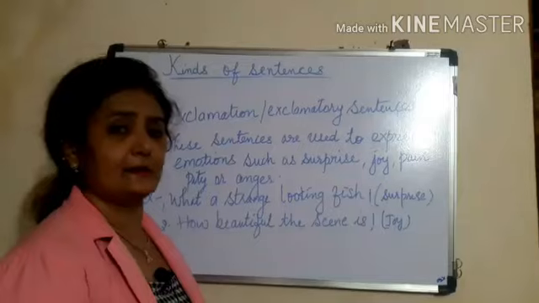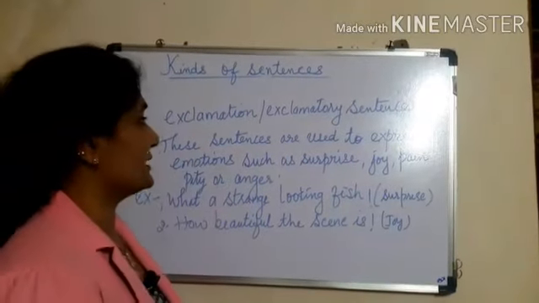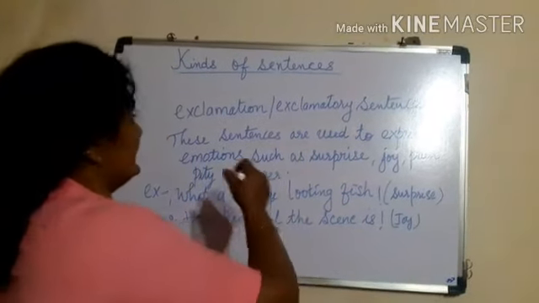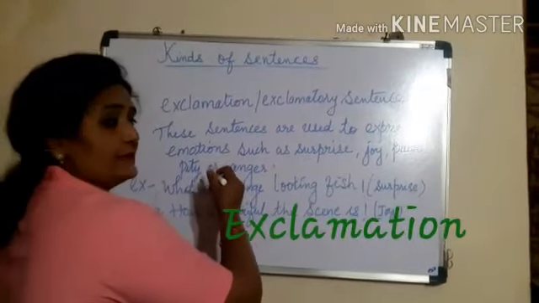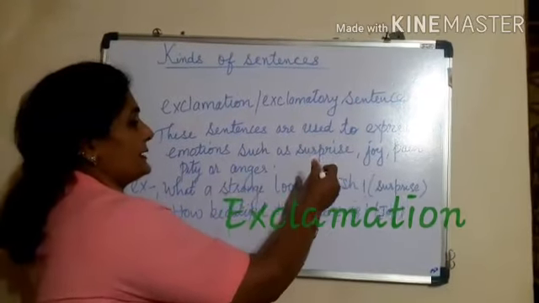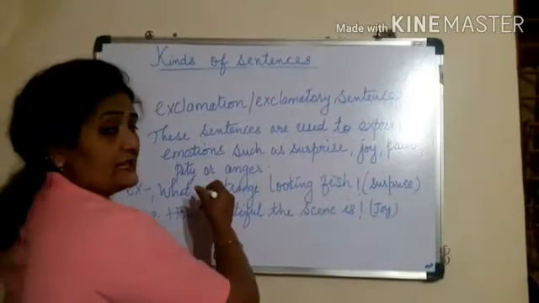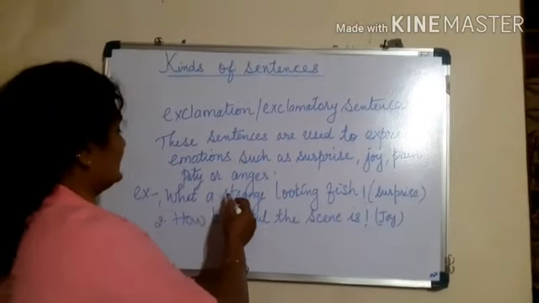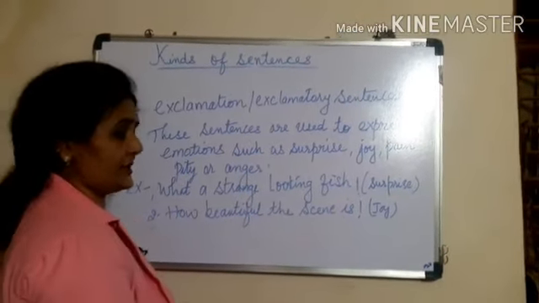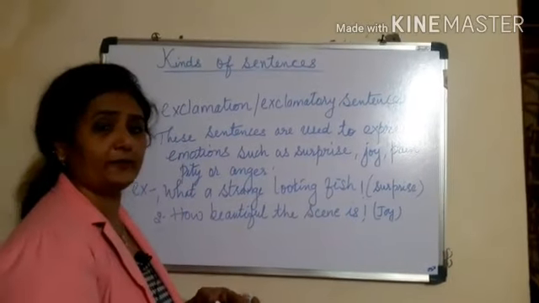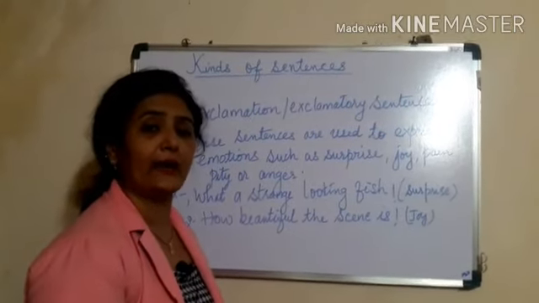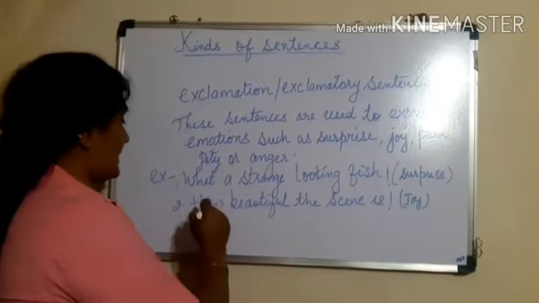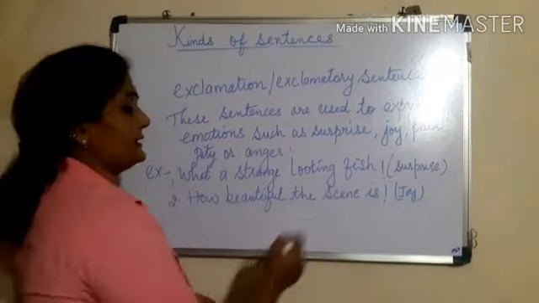Now children, our last topic is exclamation or exclamatory sentences. These sentences are used to express emotions such as surprise, joy, pain, pity or anger. See the example. What a strange looking fish! Here the emotion of surprise comes from looking at the fish. And the second one, how beautiful the scene is!